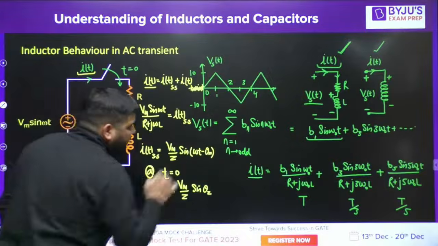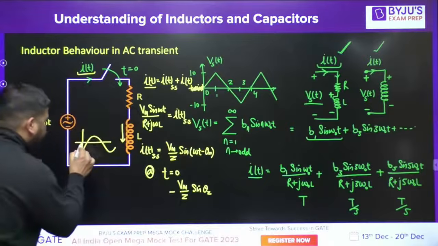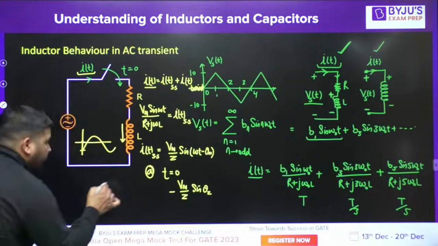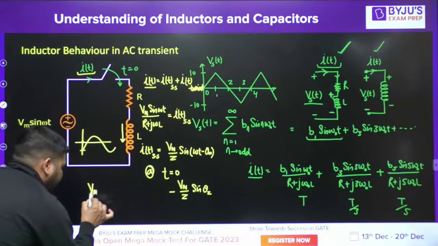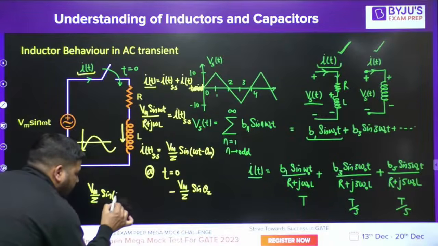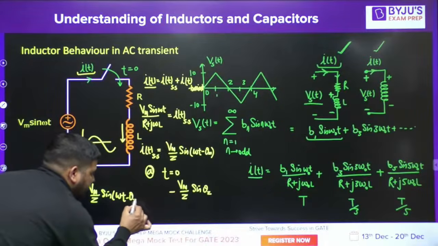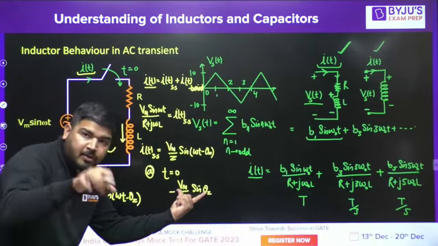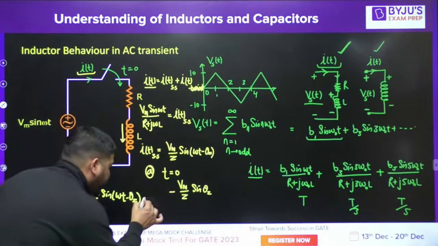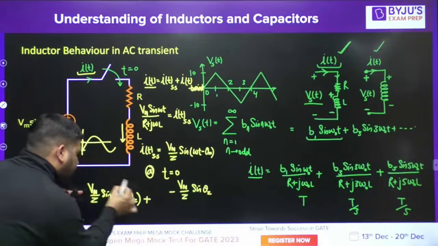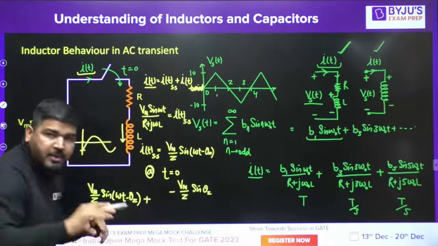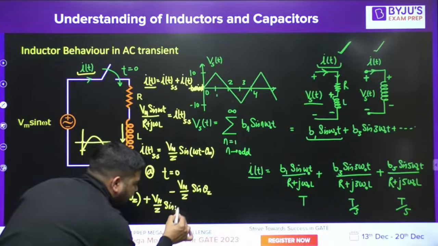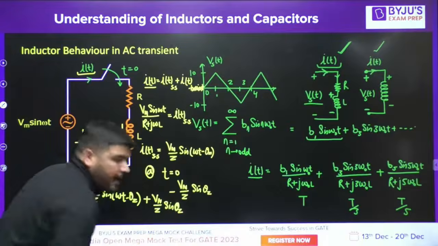So there will be one more current to make it 0 at omega t equal to 0. What I need to have is one more current. Vm by Z sine of omega t minus theta Z is the steady state current. Now at omega t equal to 0, this is negative current. To make it 0, I need to add opposite to this value. At omega t equal to 0, it's negative, and opposite to that is positive. So I have to add Vm by Z sine theta Z.